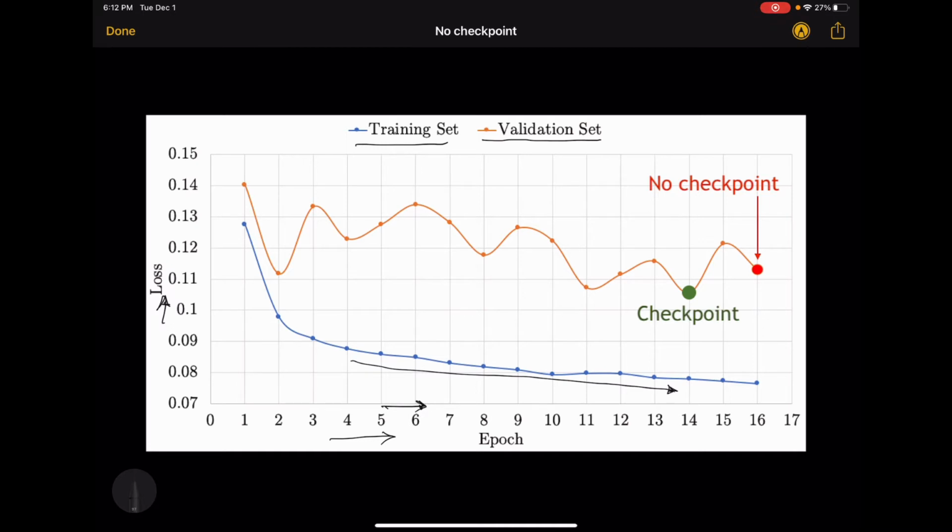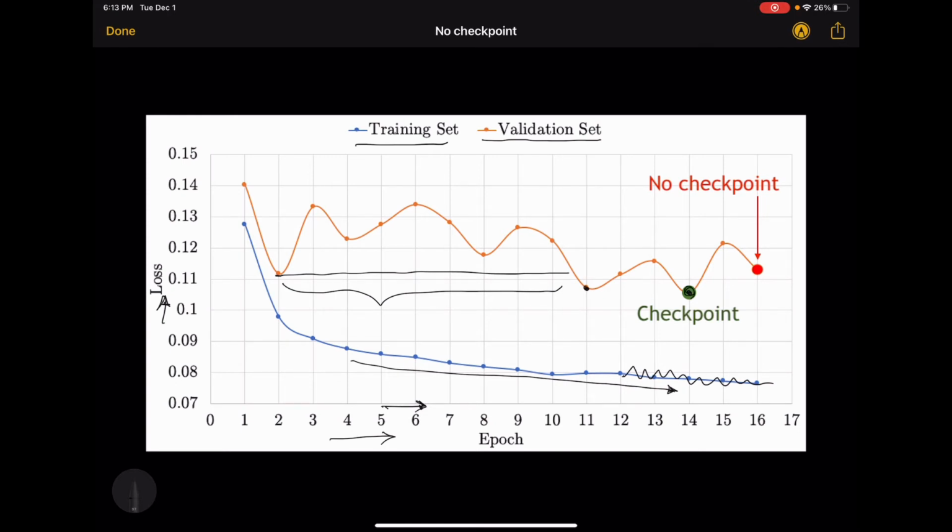Sometimes it may go up, but overall the trend is that it's going down. On the validation set, however, we see that a minimum loss is observed right at epoch 2. Then for these many epochs, we did not observe any improvement. After this, we observed a better model here, and then after that, we observed a really good model at this point.